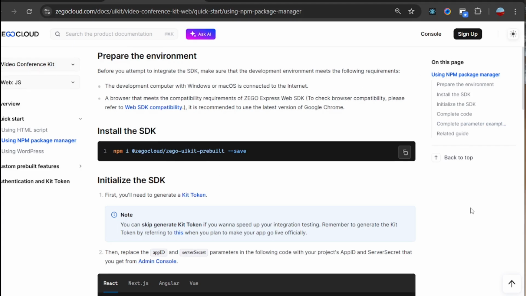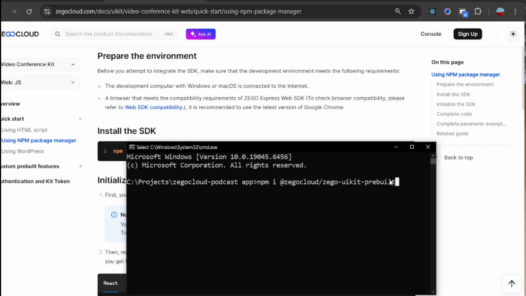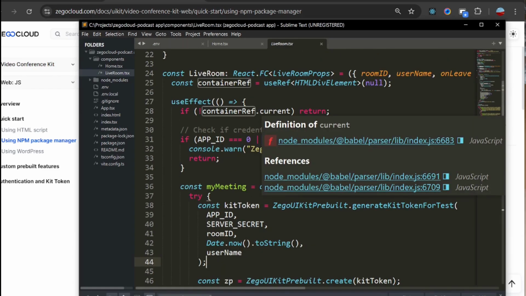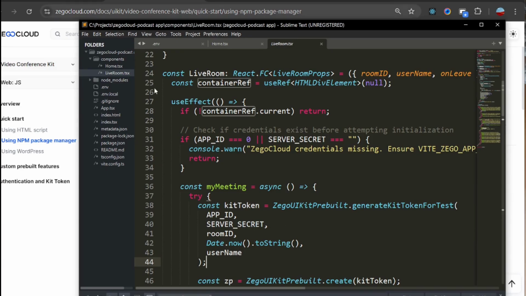So for a start, you have to install this npm package, which is npm install @zegocloud/zego-uikit-prebuilt, and you can add the --save flag, or you can just install it like that. I have already installed this, so there's no need to install it again, but go ahead and install it into your project. And so let's look at the code.